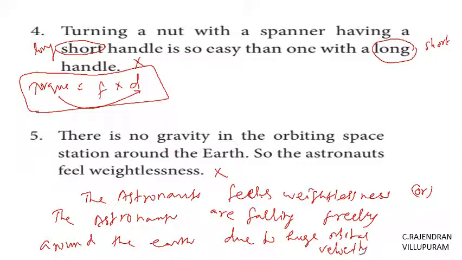So this is the correct answer. The astronaut feels weightlessness due to huge orbital velocity, or the astronauts are falling freely around the Earth due to the huge orbital velocity.